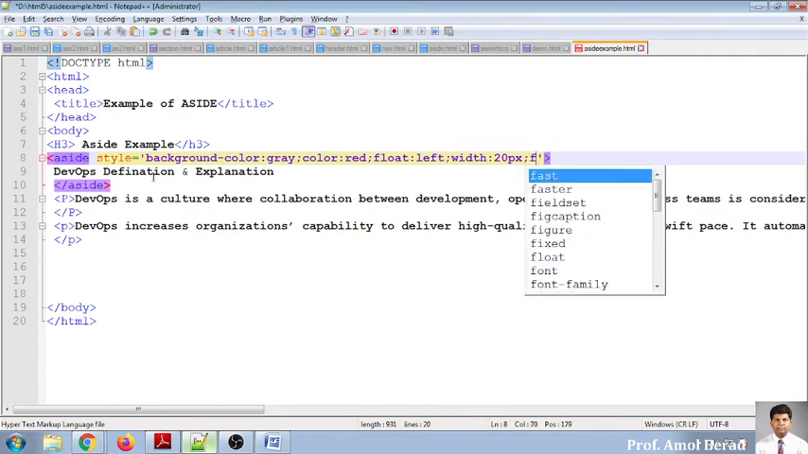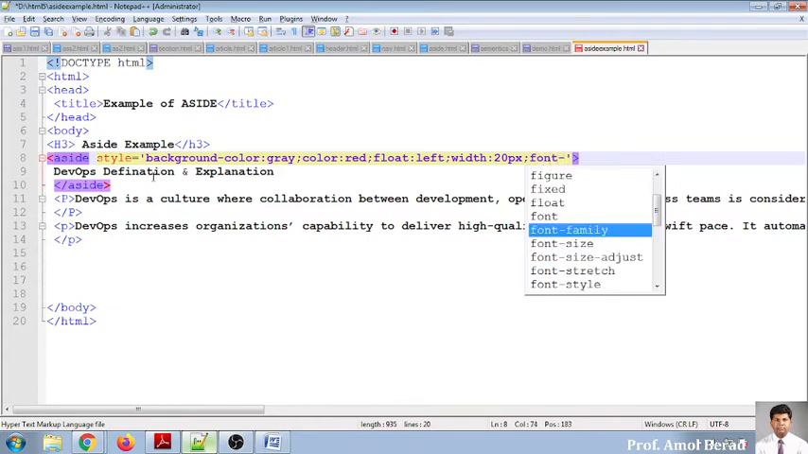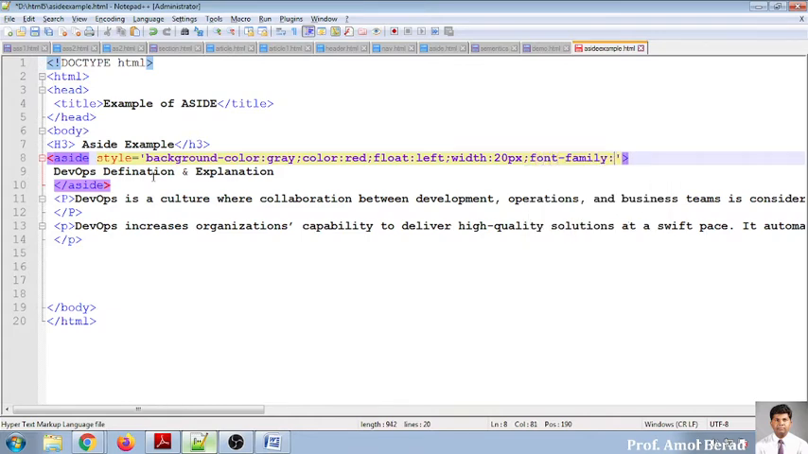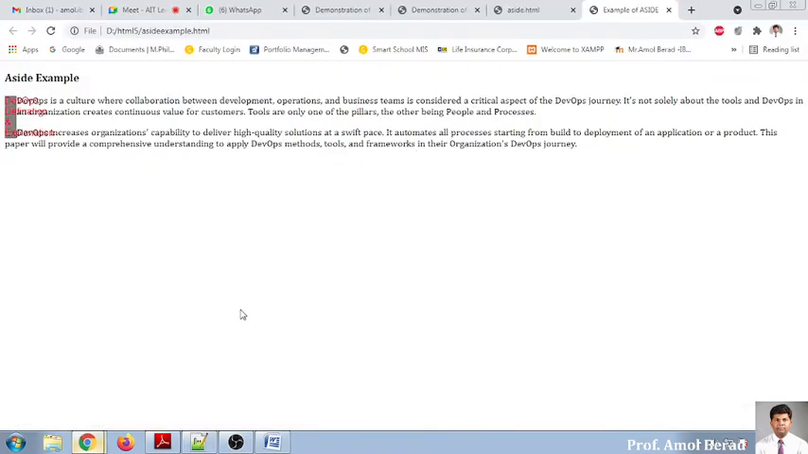So I want to give some font family. So font-family: I want to use Arial font. As I'm putting a semicolon over there, I'm copying it, saving it, and now I am executing this one. I'm just refreshing the page.